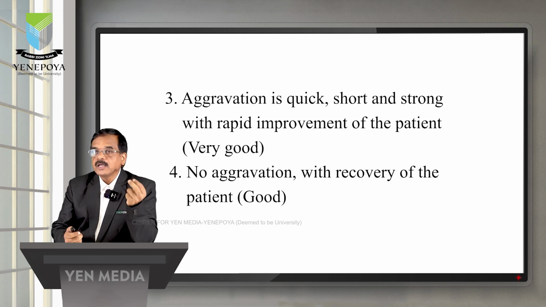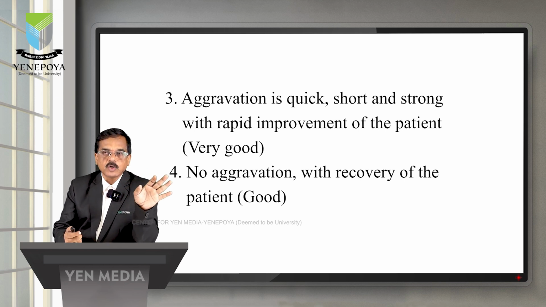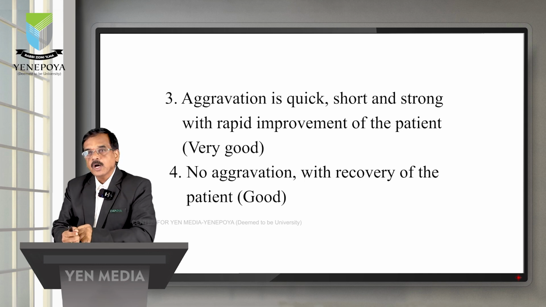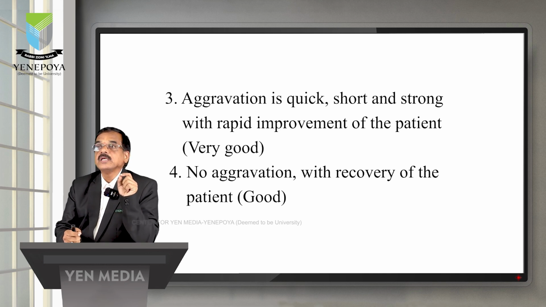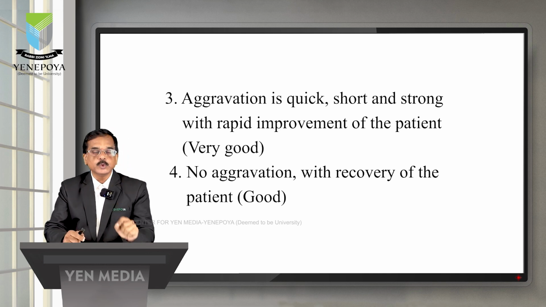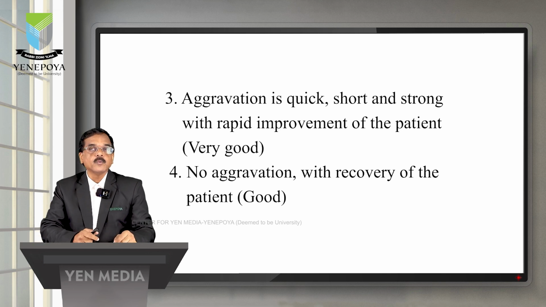And disease aggravation means the disease is going to flare up and those symptoms will come up. So the medicinal aggravation will come on its own and go on its own because it is self-limiting. It is going to act and relieve on its own. Whereas the homeopathic aggravation is very fast, quick and short. So this is the differentiating point, you should know it. Okay, so what is to be done over here? Now, as we have observed that the aggravation is very quick, this is going to relate to the aphorisms. If you see aphorism number 2, it tells about the ideal cure. When will you get the ideal cure?